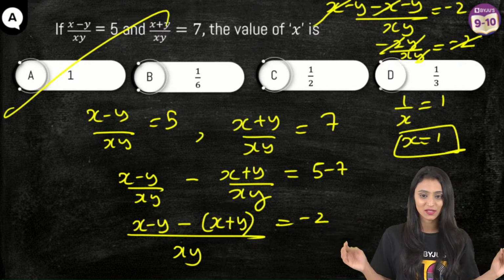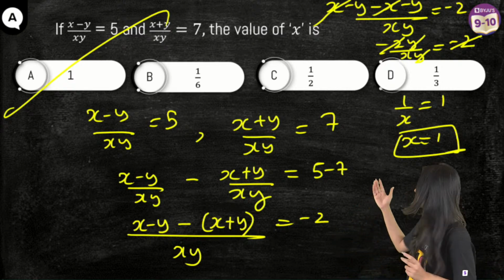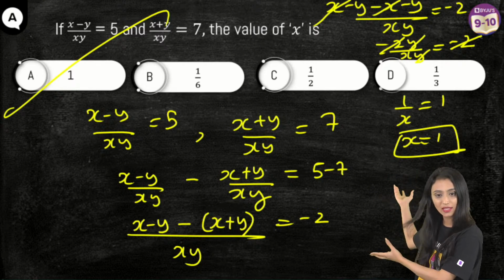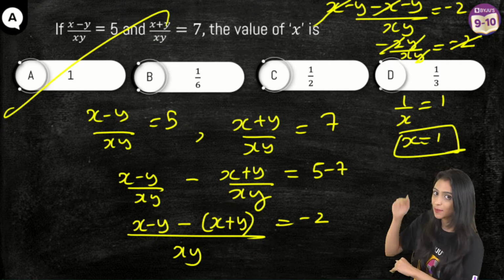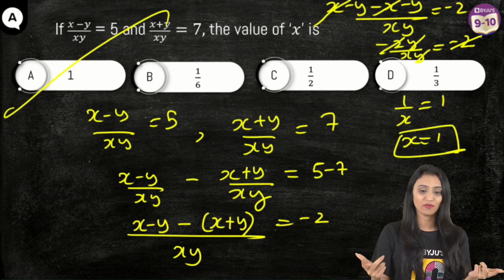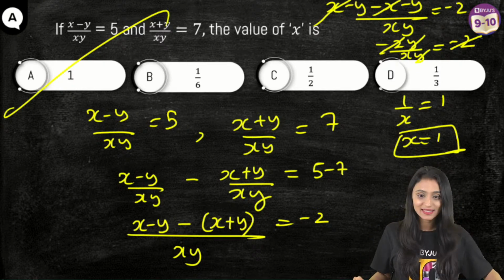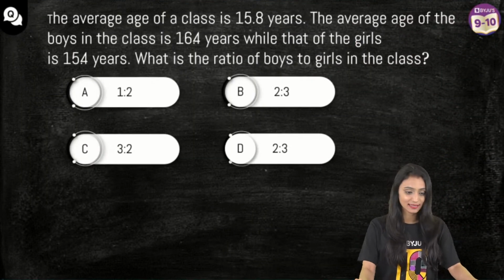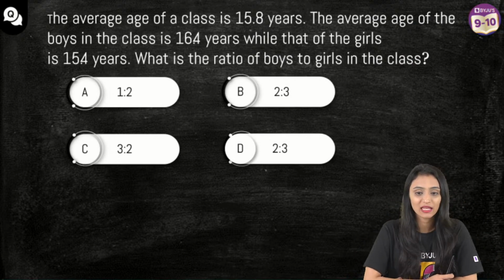One question, many methods. Why are we subtracting it? We could have added also. That's what I said. Because I wanted the value of x. In case you add them up, it's not wrong. It's just that you will get the value of y first. Then you will substitute it in the equation to get the value of x. Okay? Yes, great. I can see lots of thumbs up and smileys here. Let's move to the next question. Let's try this out. Yes, you can solve by elimination.